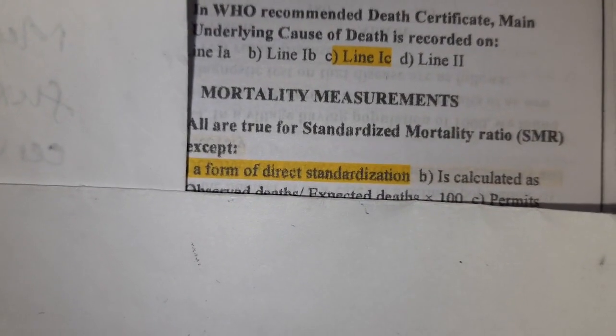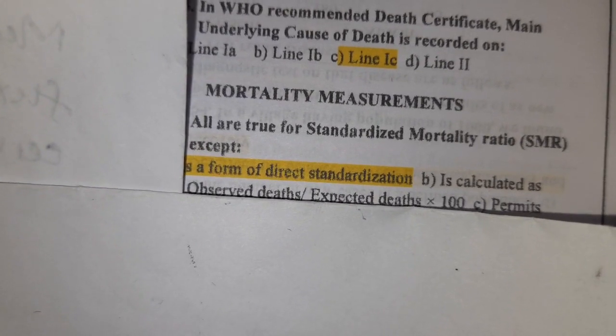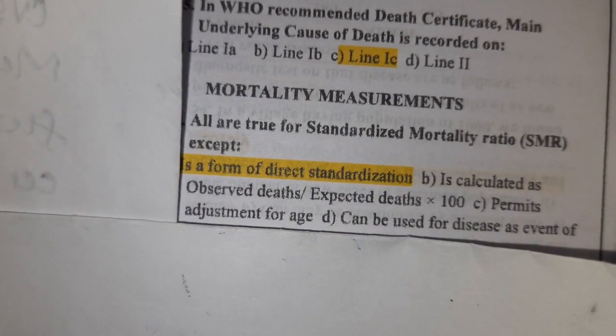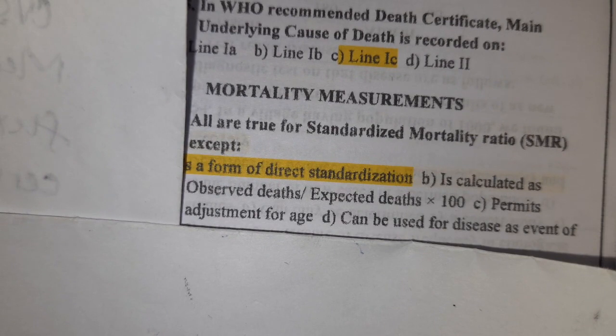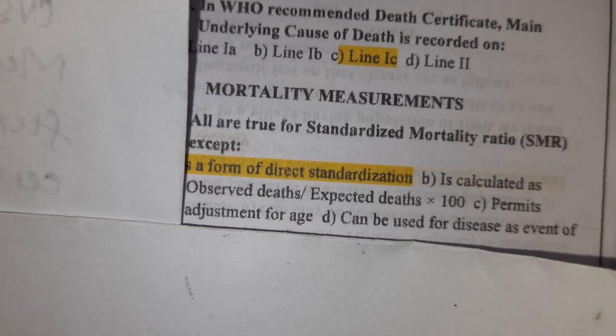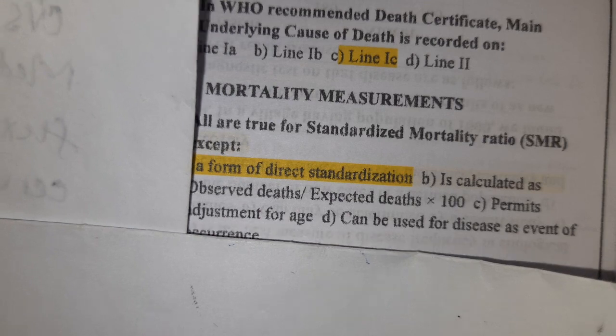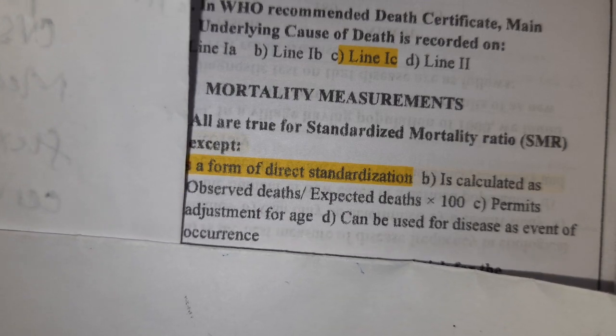Then next question. All are true for standardized mortality ratio except it is a form of direct standardization. It is false. Actually, standardized mortality ratio is a form of indirect standardization. It is calculated as observed deaths by expected deaths into 100. True. It permits adjustments for age. True. Can be used for disease as event of occurrence. True.